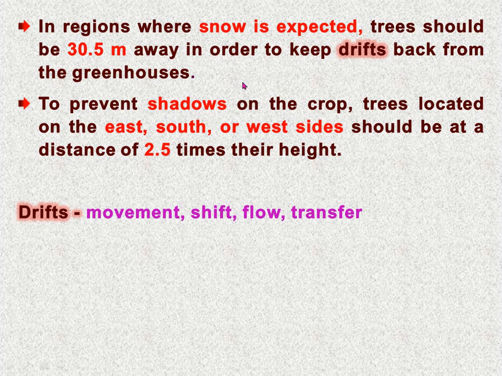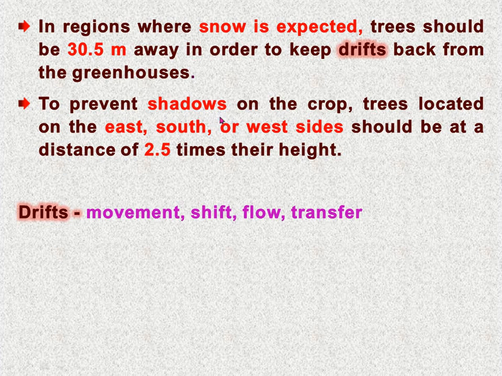Means in the region where snowfall is expected, the trees nearby the greenhouse should be 30.5 meters away, so that whatever drift comes back from the greenhouse will not be affected due to the trees, because they are farther than 30.5 meters from the greenhouse, so no drift can affect the greenhouse.